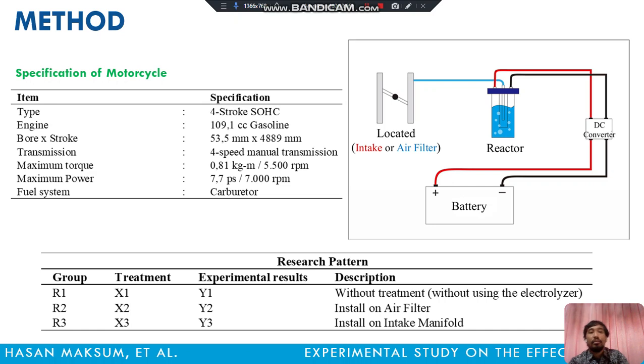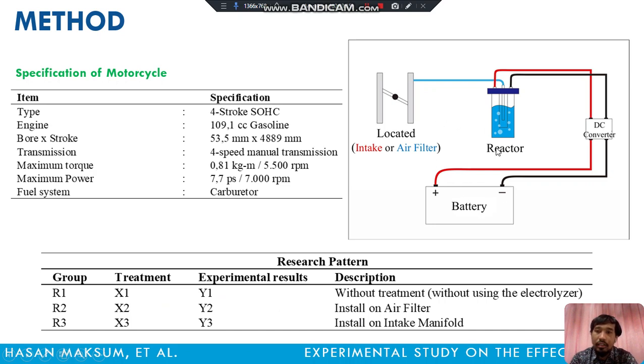Okay, this is the method of our research. This is the specification of the motorcycle. We use a carburetor motorcycle, and this is the research pattern. The treatments are installation on the air filter and installation on the intake manifold.